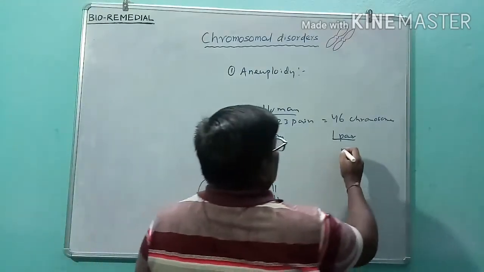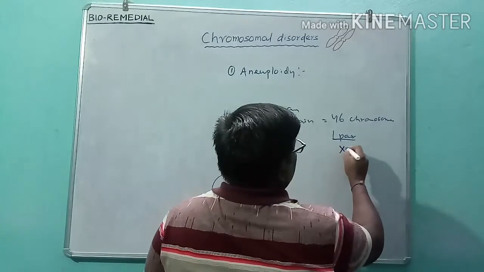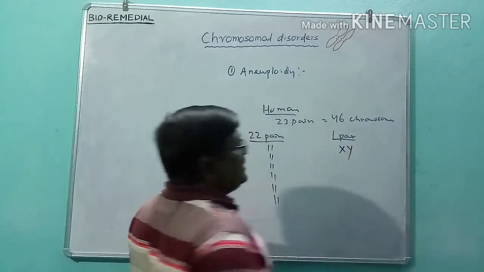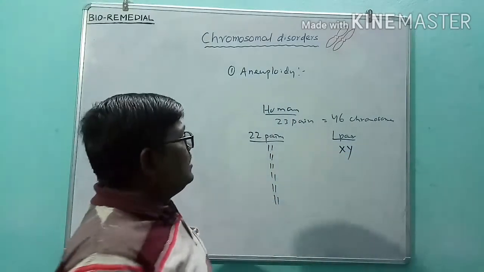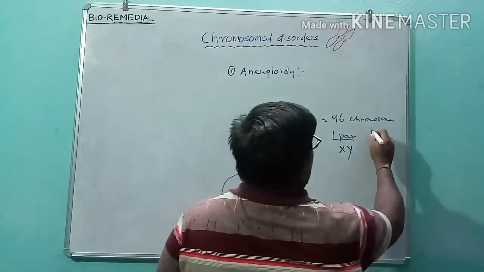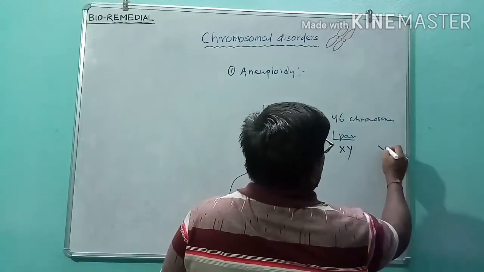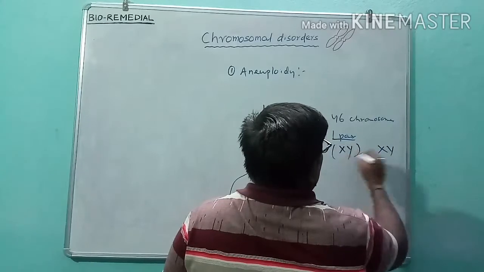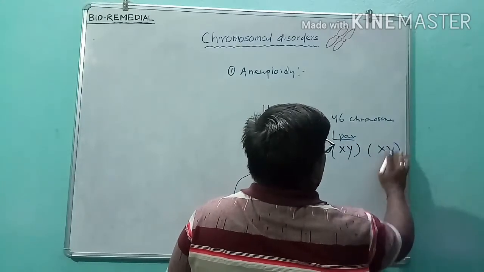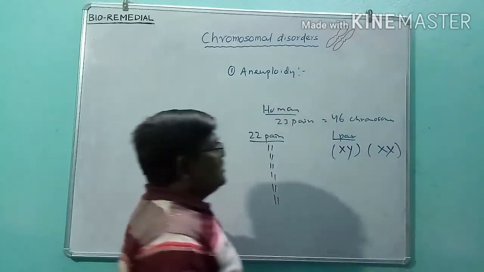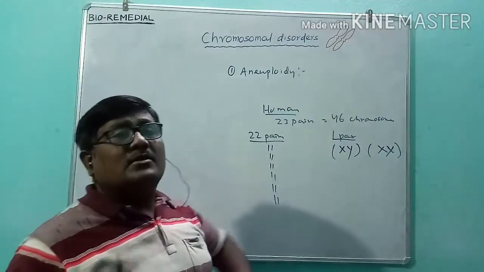In one pair, it may be XX or XY. In case of male it is XY, and in case of female it is XX. It depends upon the sex, but the 22 pairs are constant.